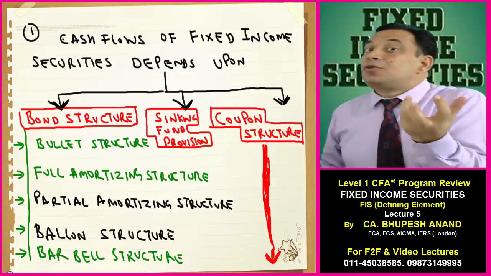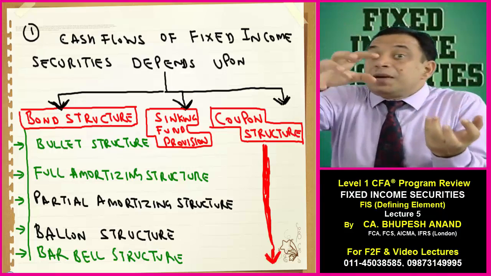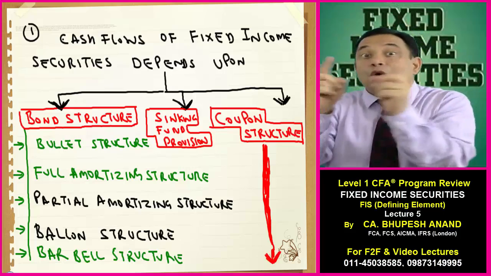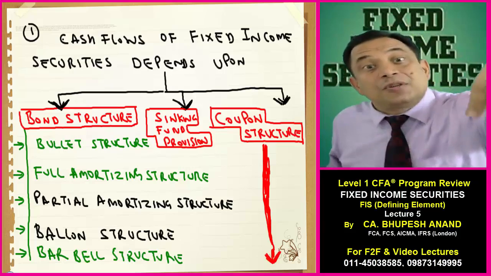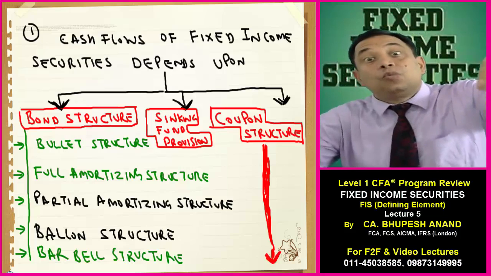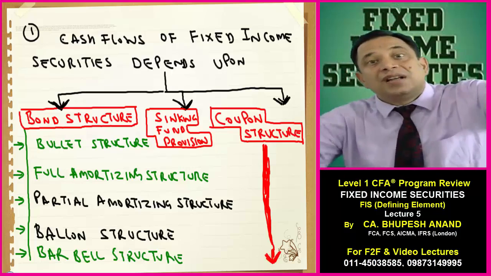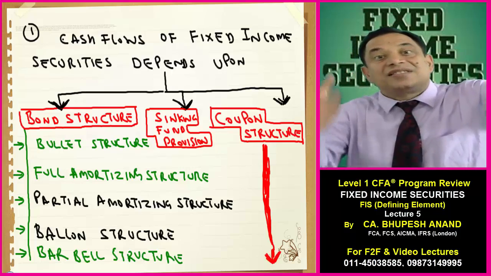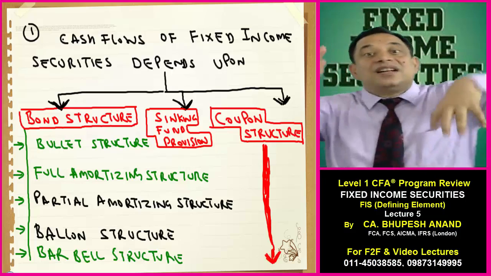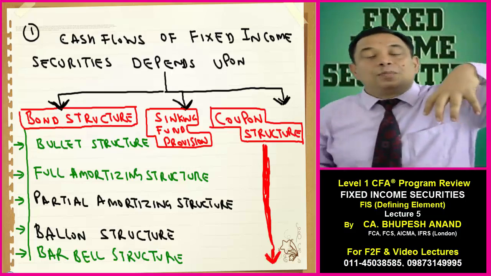Those cash flows depend upon two things: how you are paying principal, and how you are paying coupon, because these are the two outflows. How we are paying principal depends upon the bond structure, and how we are paying the coupon depends upon the coupon structure. So we are doing bond structure: we have discussed bullet structure, full amortizing structure, partial amortizing structure, and partial is also named as balloon structure.